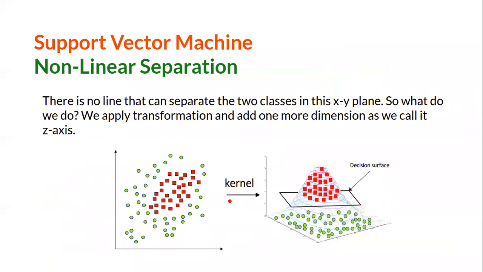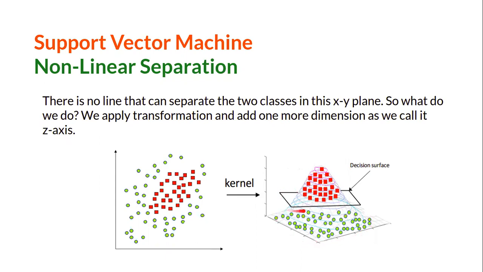In the kernel trick, we rotate our points into three dimensions. This is 2-dimensional, this is 3-dimensional. When we rotate the points, the red points obtain a different height and the green points obtain a different height. So the red points end up over here and the green points at the bottom.